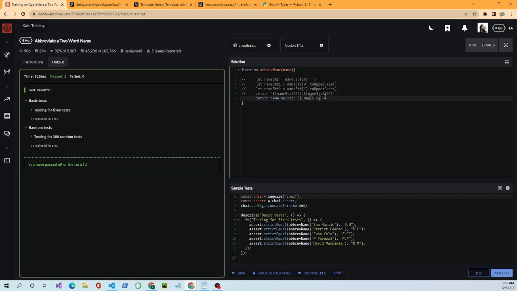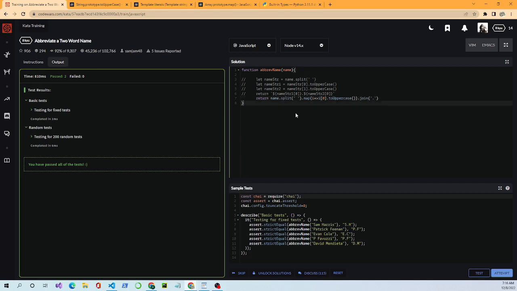I 0 to uppercase. Okay. And then I will explain this after I get it written out. And we'll do our join, okay, with a period inside. That means we're putting 2 letters together with a period.